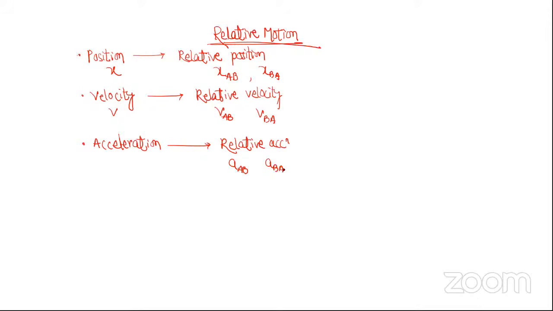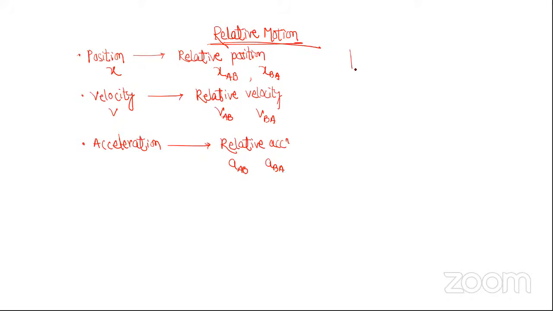So I had told you initially, when we started the physics chapter, that motion is a relative term. Relative term means it depends on the observer. Who is observing? I had given you the example that if I am standing on ground and I am observing the motion of a person inside a train, I will feel different. Another person who is sitting in the train, observing the motion of something inside the train, will feel the motion to be different, isn't it?